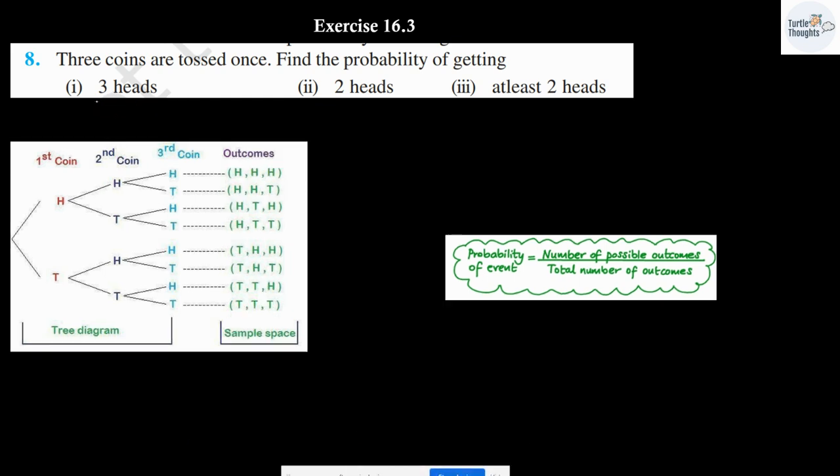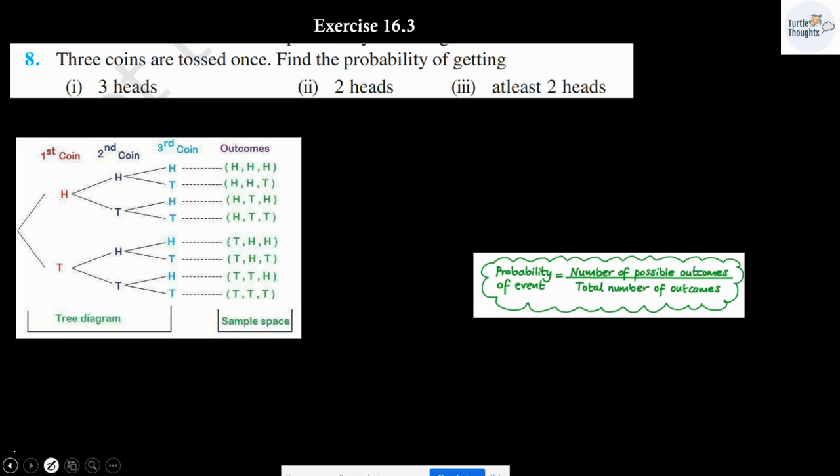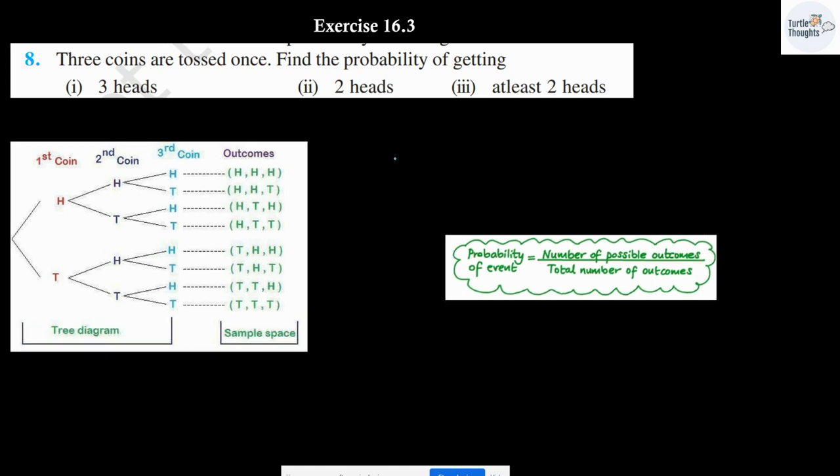The second one, again, 2 power 3, so the sample space is going to be 8. Let me consider the second one as event B, probability of getting two heads. What are the possible outcomes where you can get two heads? Over here, over here, and over here. Other than that, there is no possible outcome. So 1, 2, and 3, totally 3. Probability of event B is going to be 3 over 8.